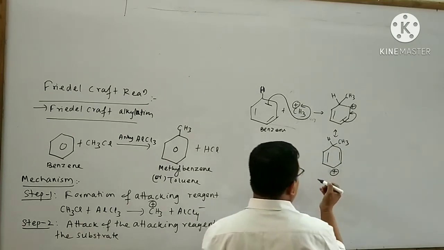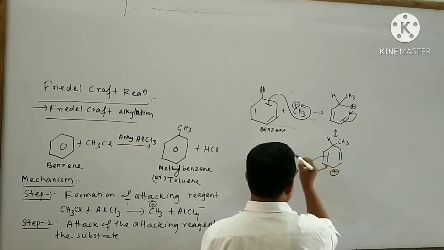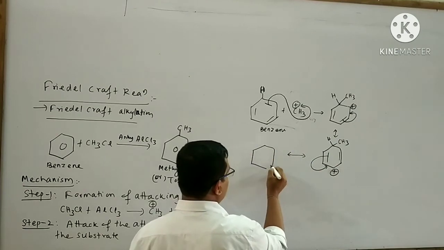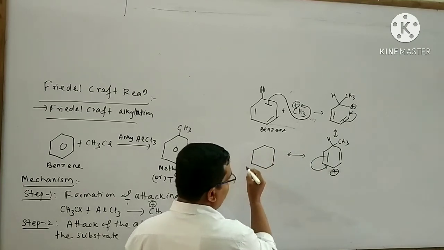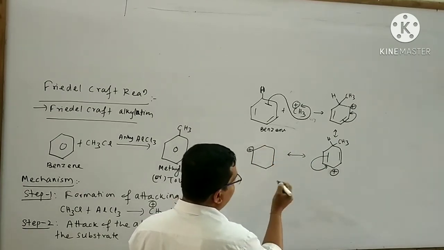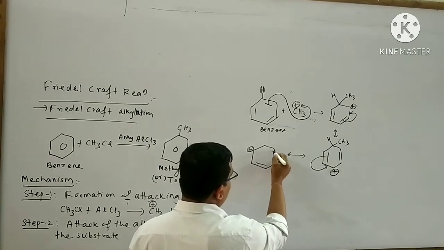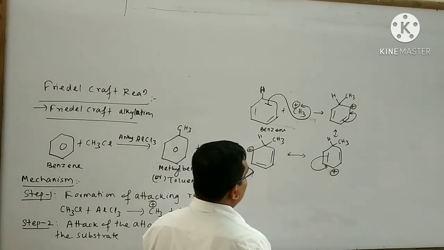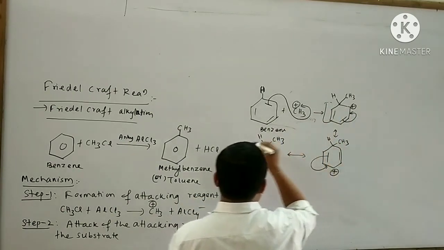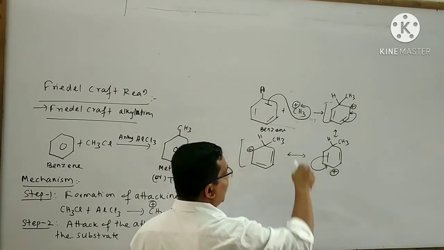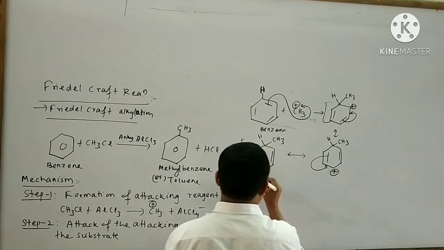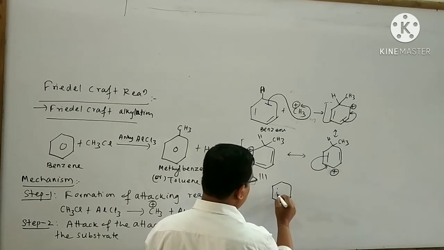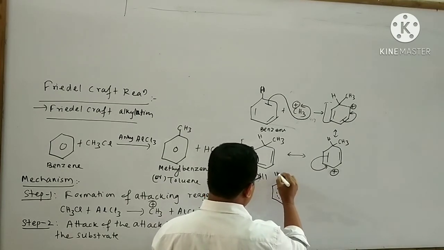Again I will draw the resonance structure like this. Here a double bond, here also a double bond. These are the three resonating structures obtained. With the help of the three resonating structures, we can draw the resonance hybrid structure. This is the resonance hybrid structure.